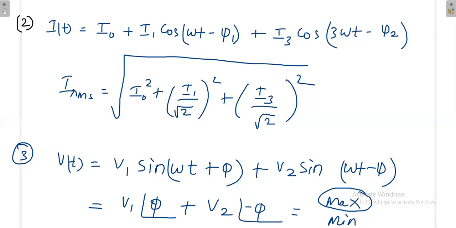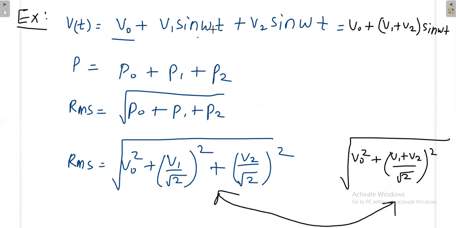But I think according to that, here it has to be some other frequency. If it is sine omega t, then if it is sine 2 omega t, then this formula is directly applicable. That time you cannot add this, because all are different frequency. That time easily you can apply the formula. But here there is no ambiguity because there is no phase difference, and you can easily apply.